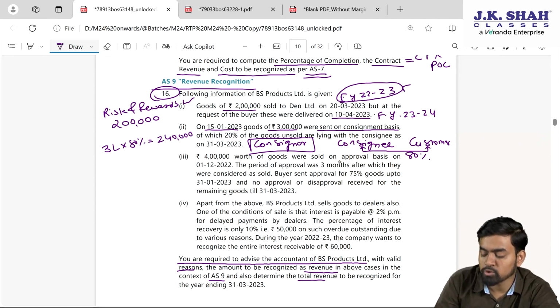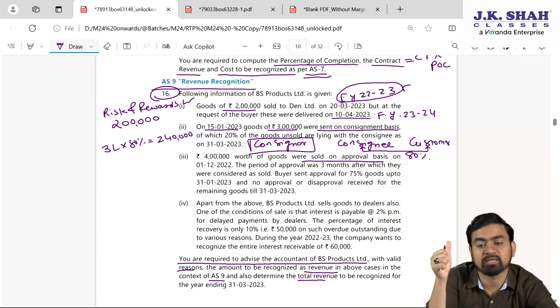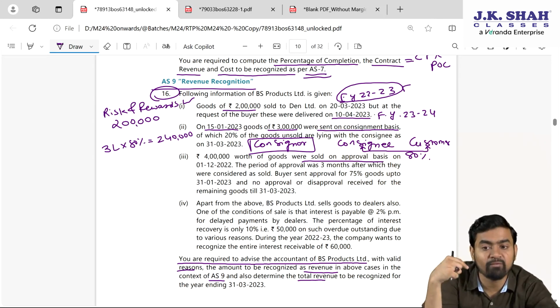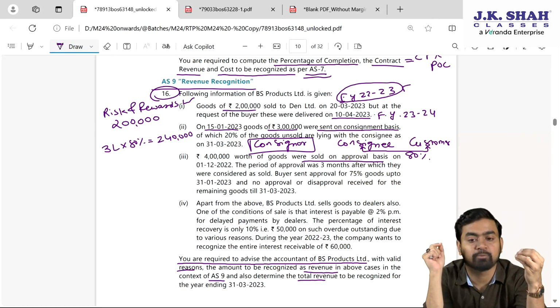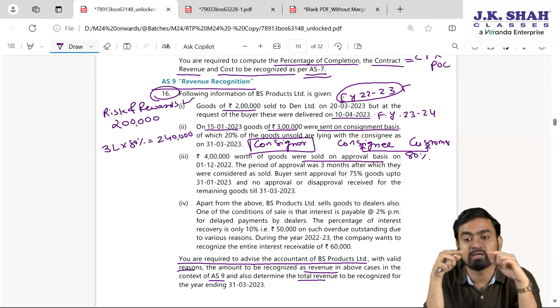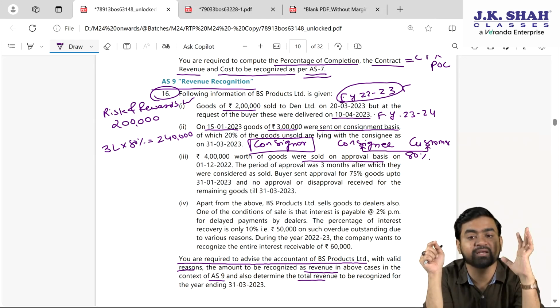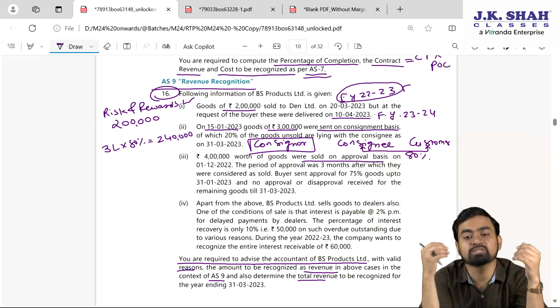4 lakh worth of goods were sold on approval basis, sale on approval basis. When we can record income? If the goods sent on approval basis, 2 conditions. Condition number 1, when the approval is received from that particular party. Fine. And point number 2, when the reasonable time is expired, my dear students. If I have given you 15 days time for the approval purpose, and if there is no response from your end till the reasonable time expired, that is 15 days. So at the end of reasonable time, I will assume that the goods are approved by you.